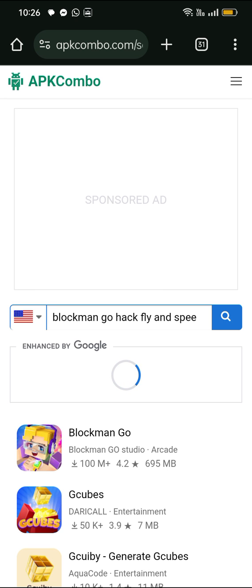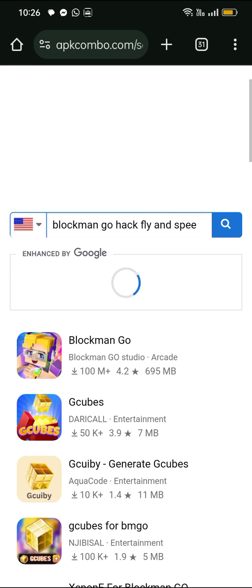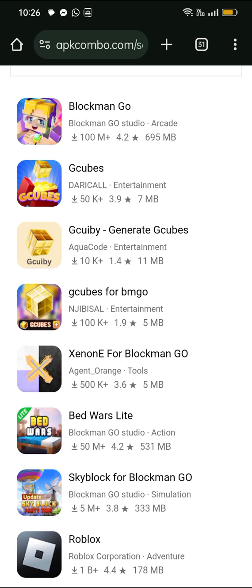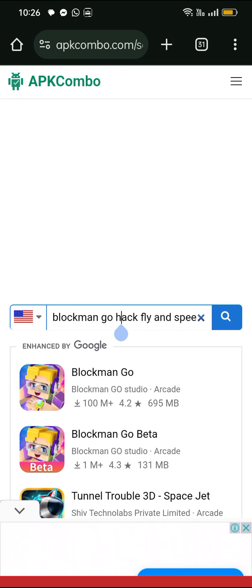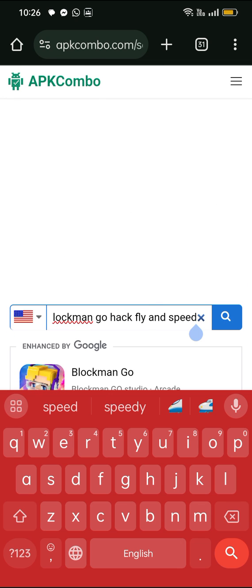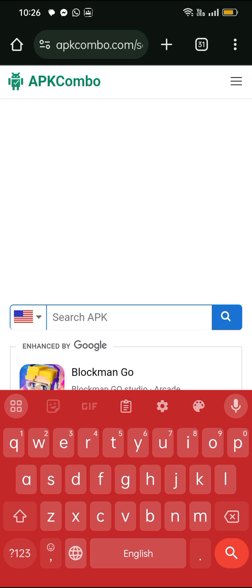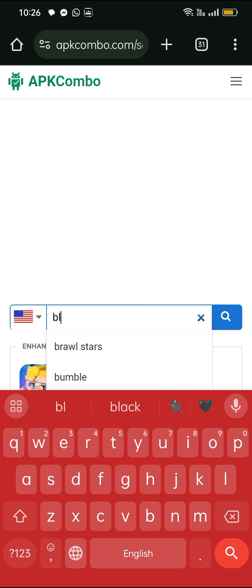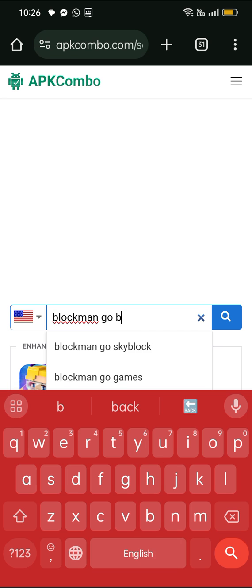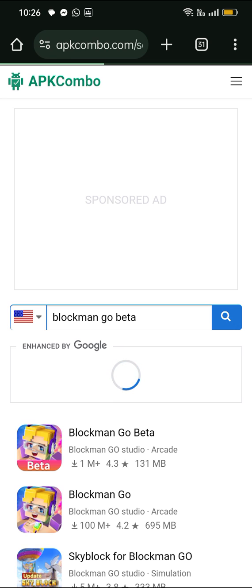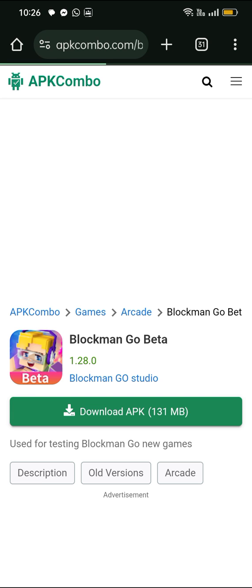Android, go to Block. There's nothing. Search here anything you want. APK combo in fly hack. Blockman Go Beta. Search Go Beta.